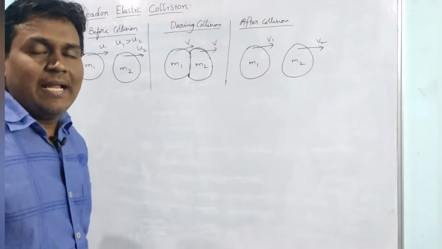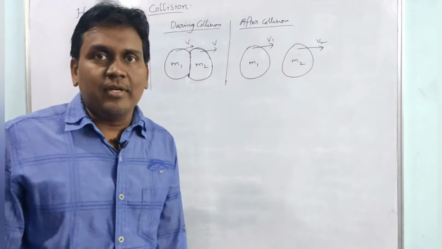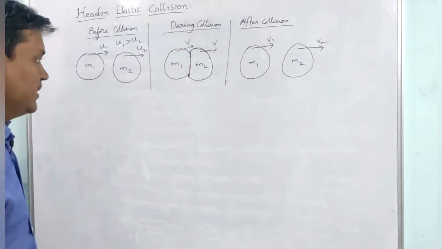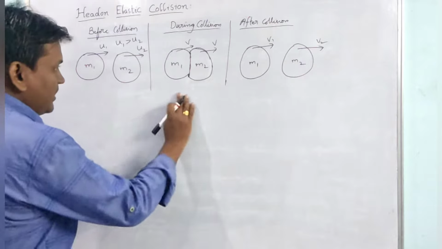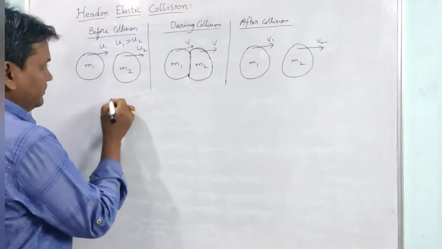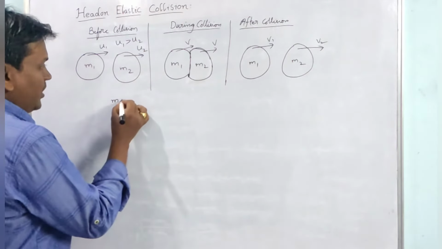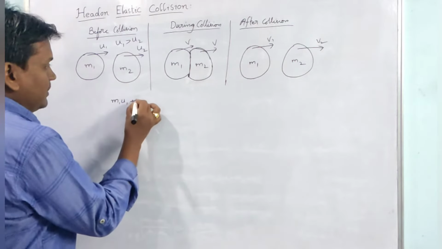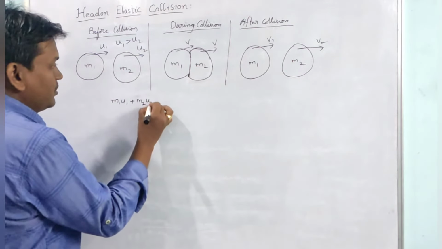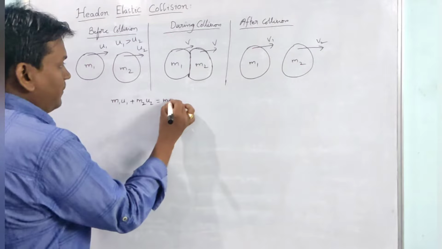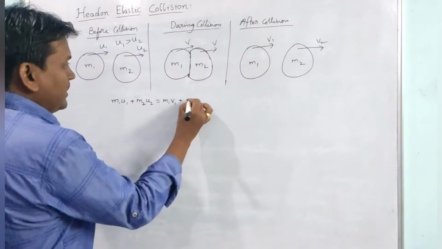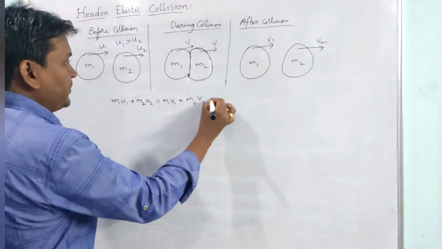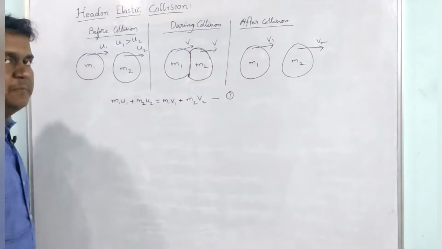As it is an elastic collision, the law of conservation of momentum is valid. So first I am considering the equation for that: m1 u1 plus m2 u2 is equal to m1 v1 plus m2 v2. Let it be equation 1.